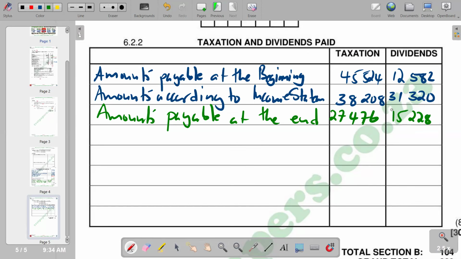And the balances at the end, we are supposed to show them as negative. And then from there, we can calculate to find the amount paid. So the description that we have at the end is amount paid.